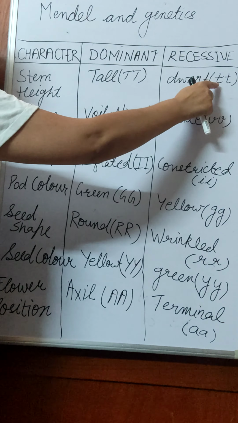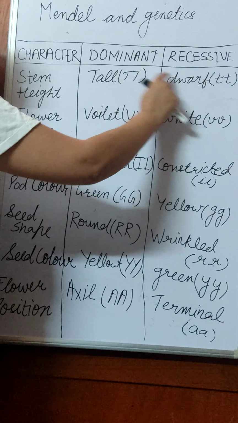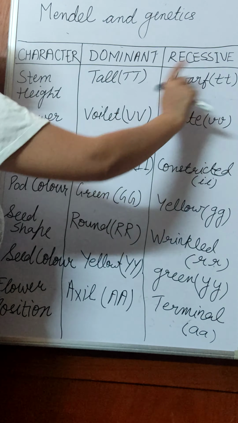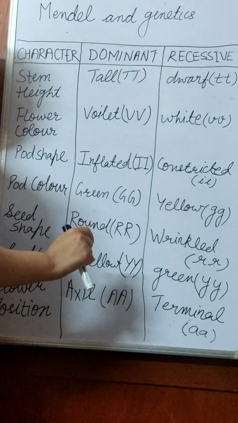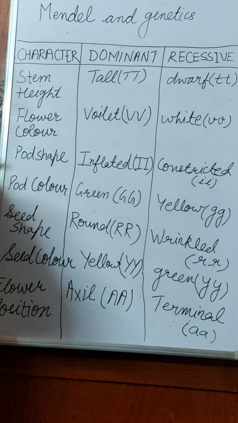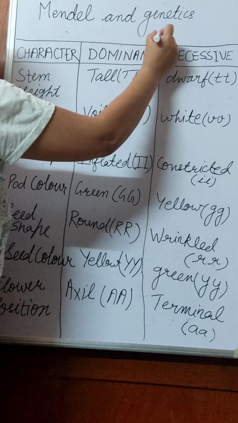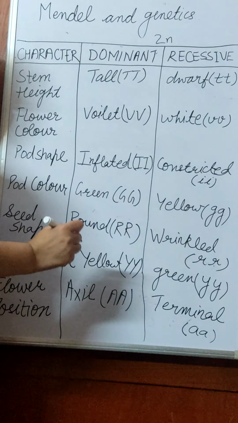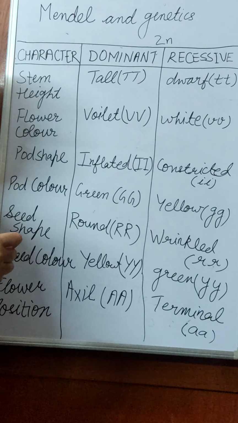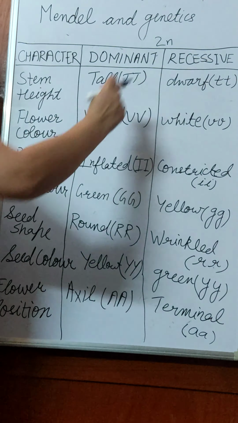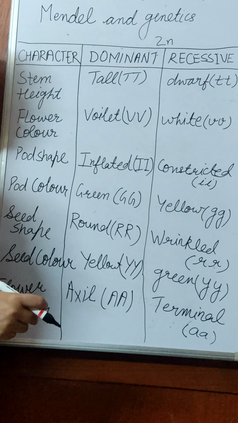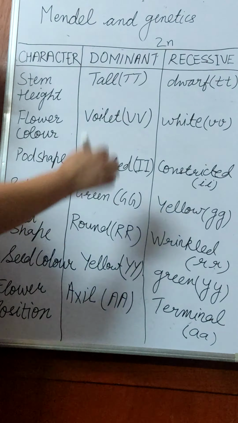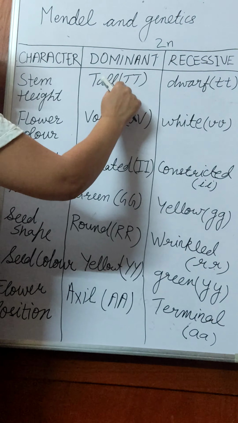So here we have not taken D, we have taken small t, small t. Why are we writing it 2 times? Because we all are diploid individuals, that is, we have a pair of chromosomes in us. That is why the genes are also present in pairs, so we write it 2 times.